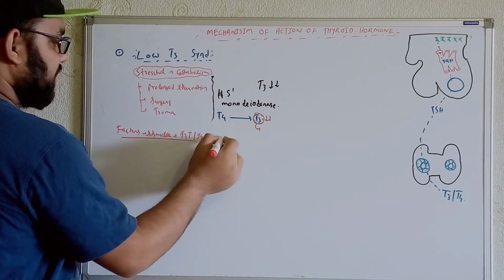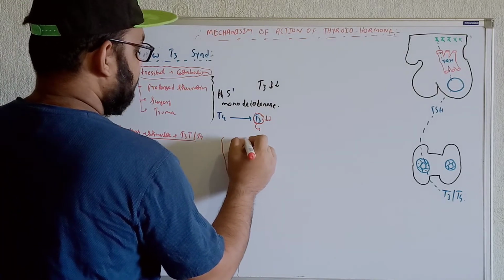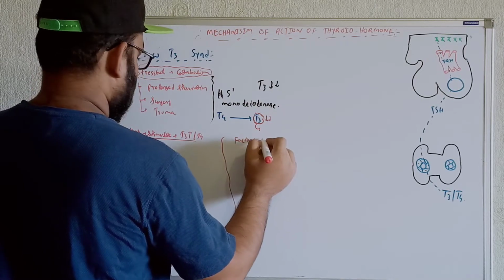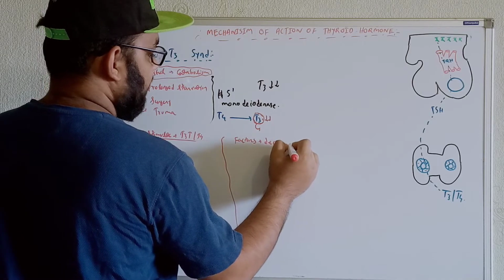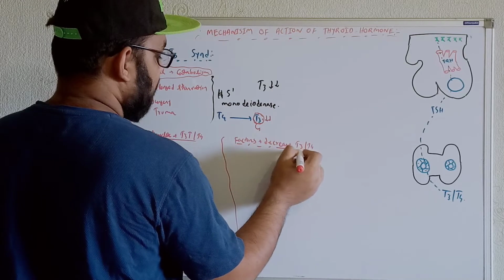And there are certain types of factors that decrease the production of T3 and T4. So what are the factors behind these things? We have to know in detail.